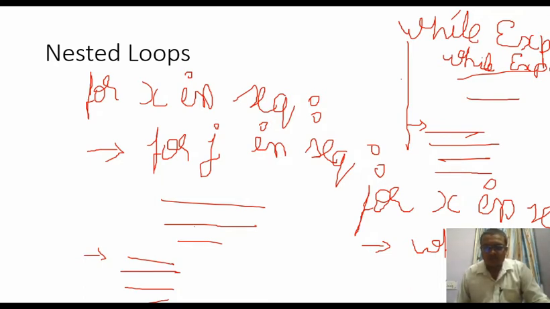So you can give one tab, you can write statements here. For this one tab and you can write statements here. So this is a nested version of a